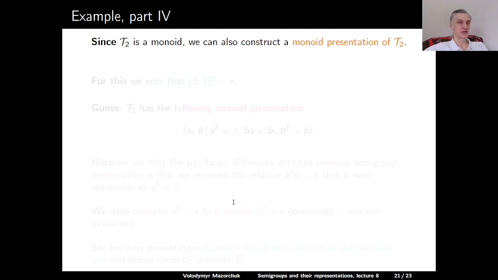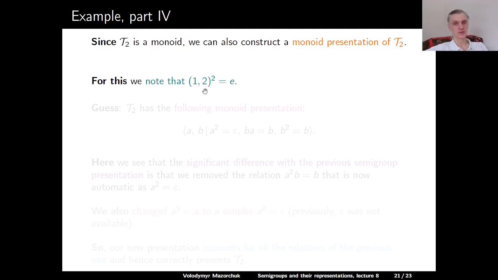Also, we can note that T2 is a monoid, so we can also construct a monoid presentation of T2, and we will see the slight difference with a semigroup presentation. Of course, the semigroup presentation for T2 also works well, but for a monoid presentation we can do a little bit better and get a shorter presentation.